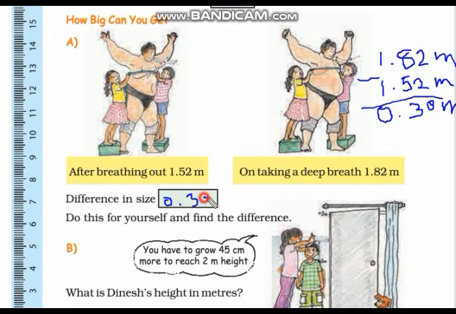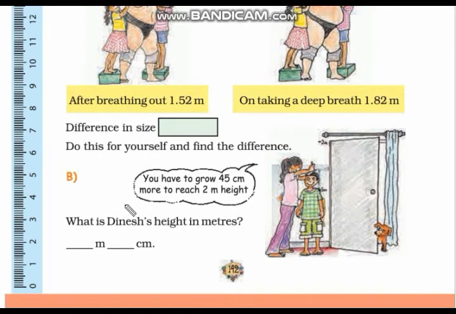0.30 meter is the difference in size. Do this for yourself and find the difference. So children, you also do this exercise yourself and find the difference. Now here is question B. You have to grow 45 centimeter more to reach 2 meter height.